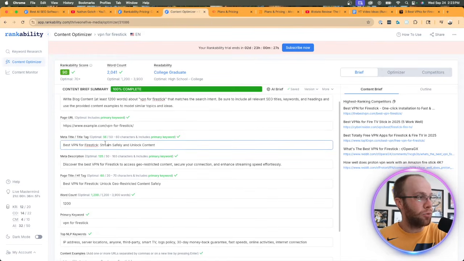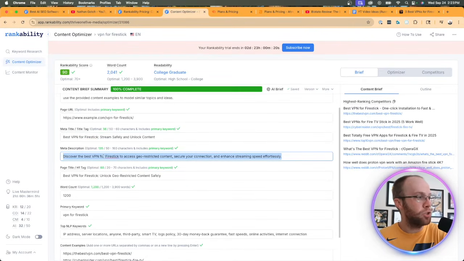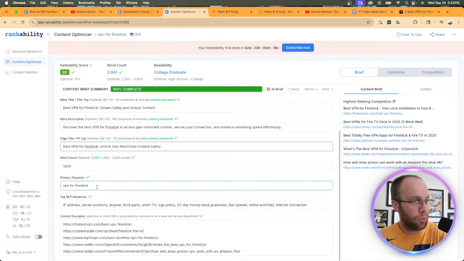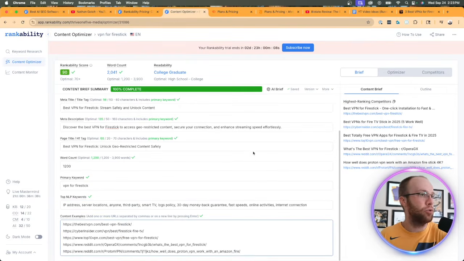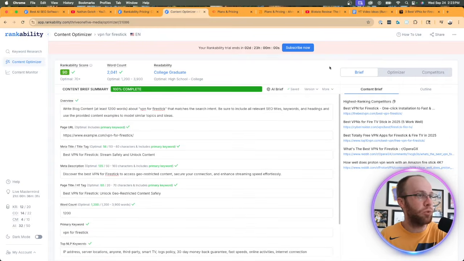It gives me a title recommendation, giving me the optimal title length with the primary keyword. I completely agree with that. Meta description, page title, word count, primary keyword, top NLP keywords, which means natural language processing. And then it gives me some content examples that it referenced, which were all in the first page of Google search results. So these are all very important metrics. I really, really like how detailed and granular this content optimizer is within Rankability.